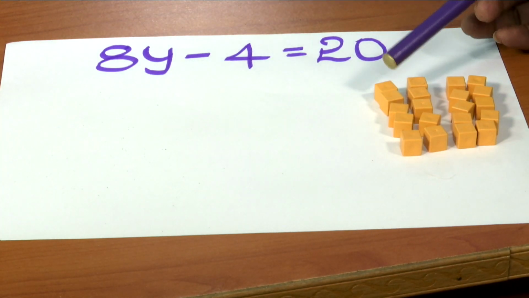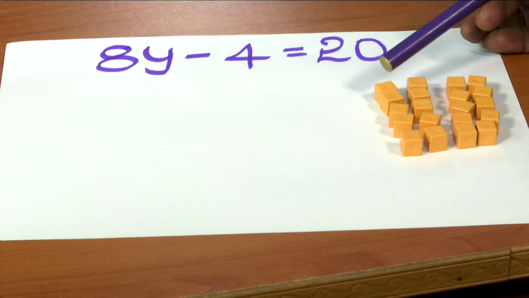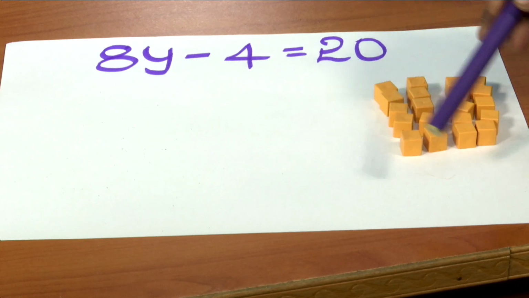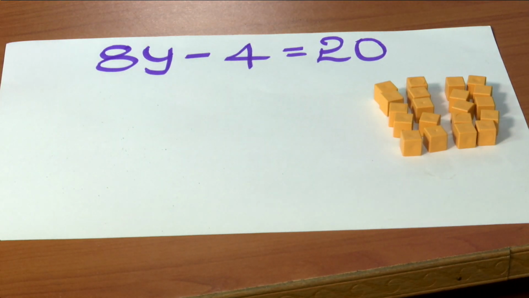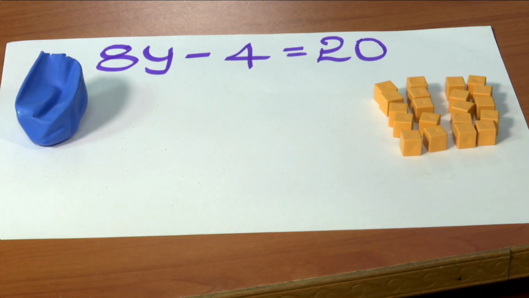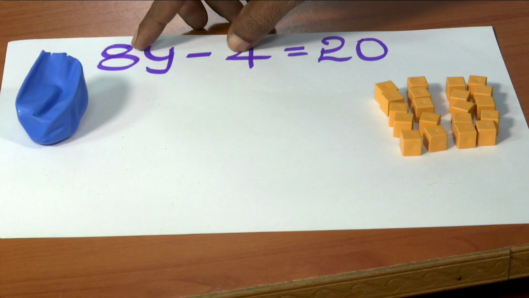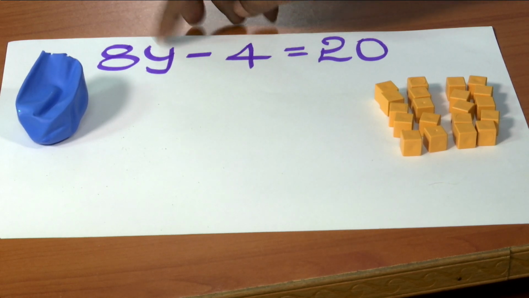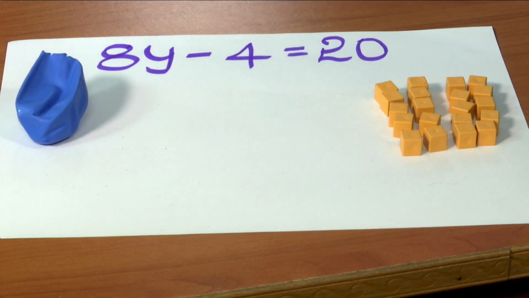Here we take 20 cubes. Count here: 20 cubes are here. What is y? y means I am thinking of some number. Let us take this as y. In this y we don't know how many cubes there are. Then how many y's? 8y. 8y means y 8 times.